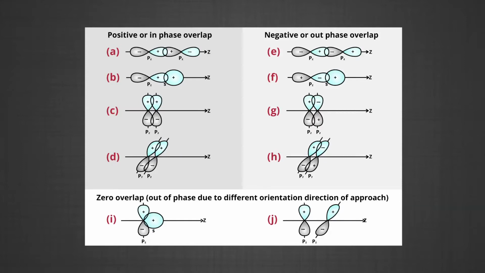Orbitals forming bonds should have the same sign, that is phase, and orientation in space. This is called positive overlap. The various overlaps of s and p orbitals are depicted in the figure. Let's understand positive, negative and zero overlap from the following figure. Now, in the figure you can see the different types of overlaps. Zero overlap means out of phase due to different orientation and direction of approach.